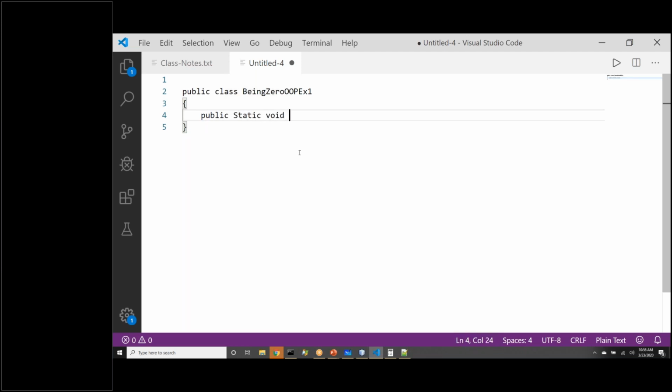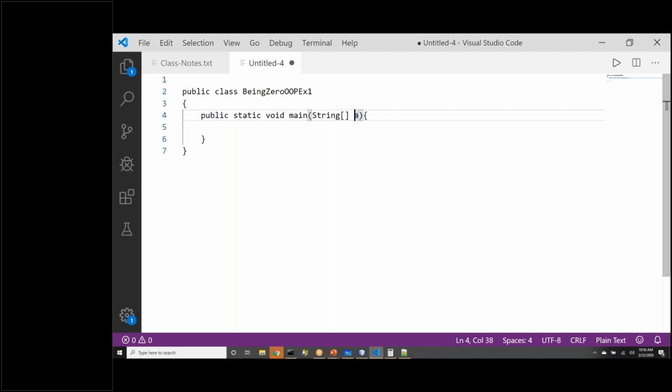Then we will write public static void. I'll keep making some mistakes. You need to correct me wherever I'm going wrong. Can you tell me any mistake I have made in this? Yes, the static keyword, S should not be capital. It should be small. S should be small, absolutely. We should not play around with that. So args.